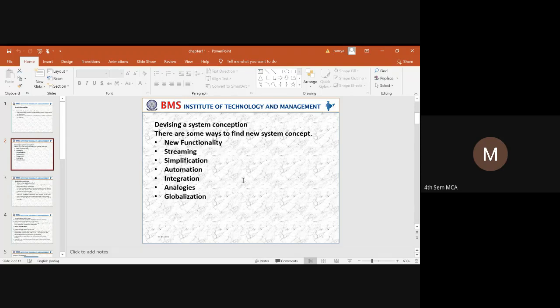Next thing is integration. As I said, we break the entire system into different modules or different systems. Later, we need to combine all the functionalities together to form one particular system. That is what we call integration. Next thing is analogy. What do you mean by analogy?